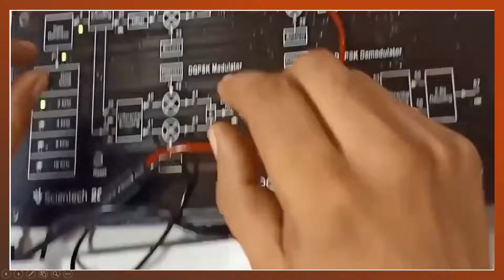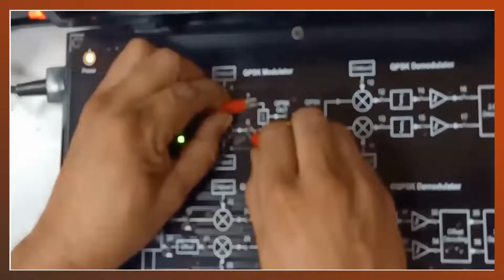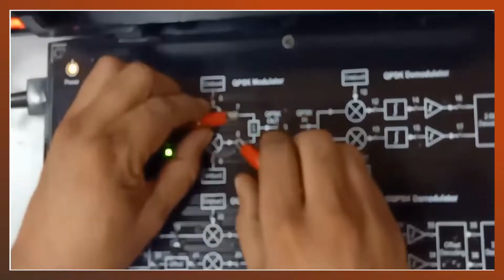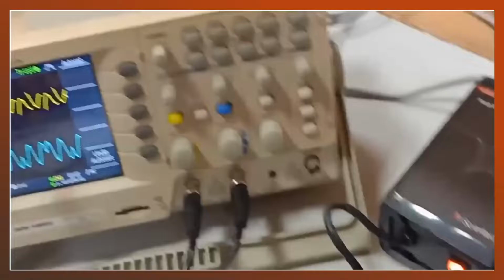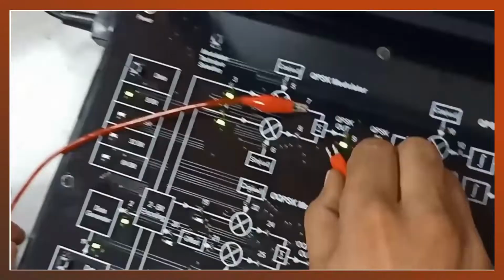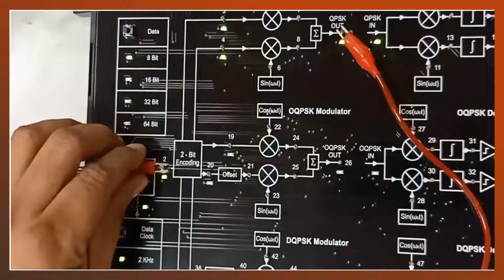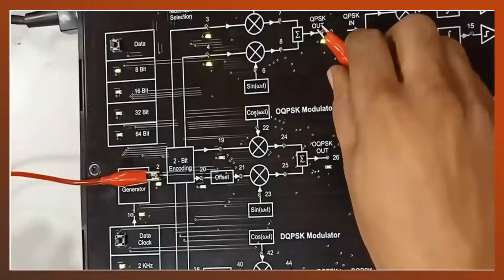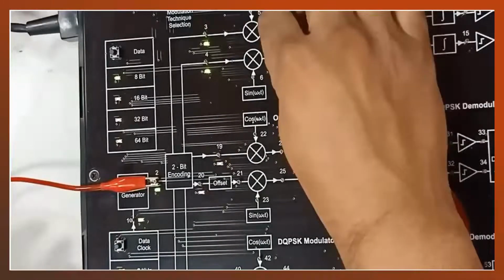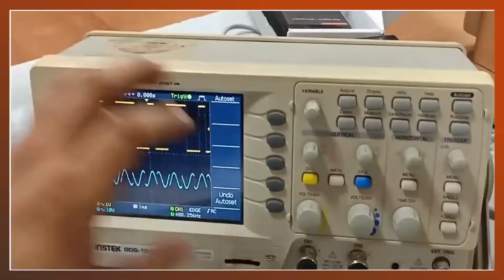So first we will perform QPSK. In the QPSK we have seen how the phase is different in the two arms, and finally we have the output. This is the input, and this is the final. After the summation we have this output, you can see here.